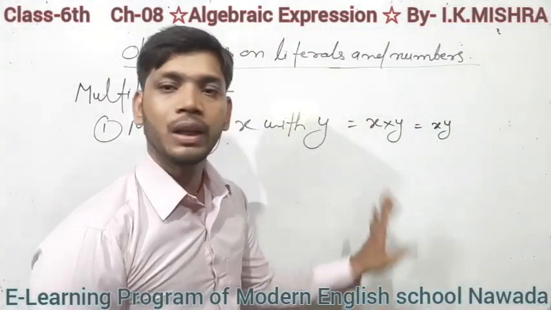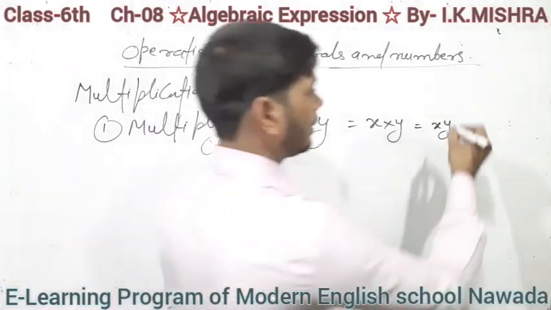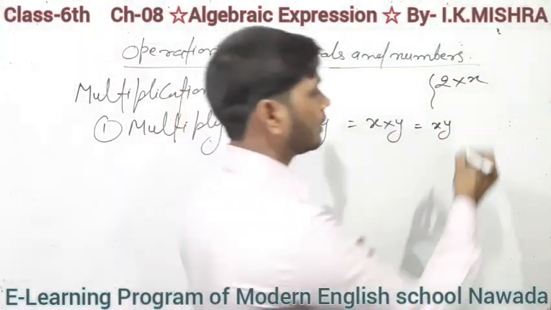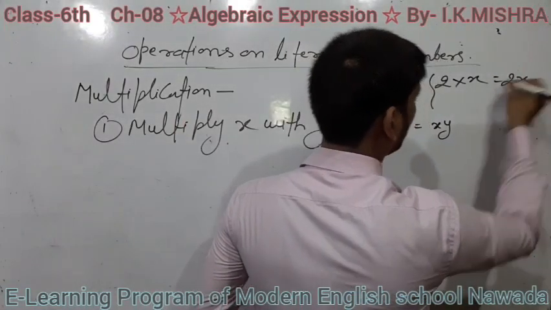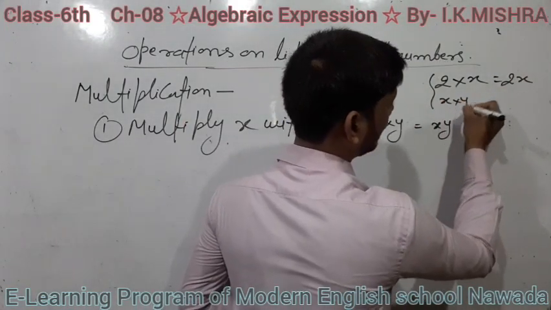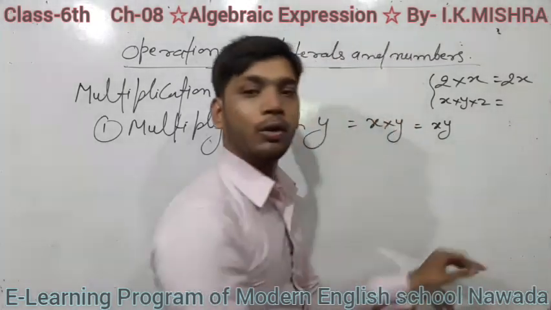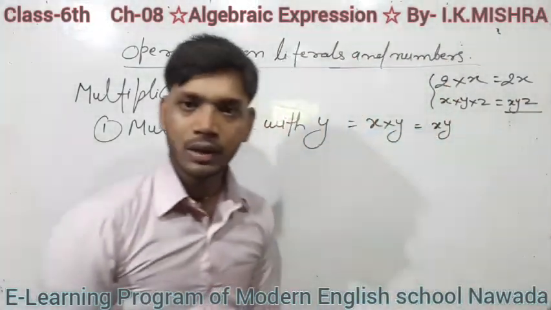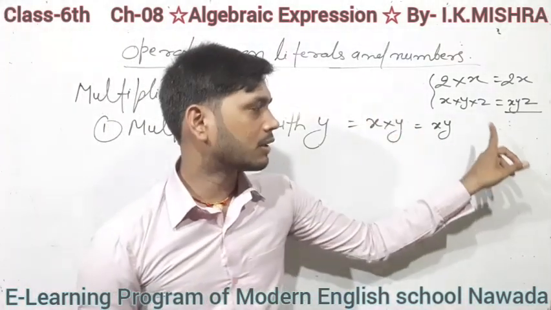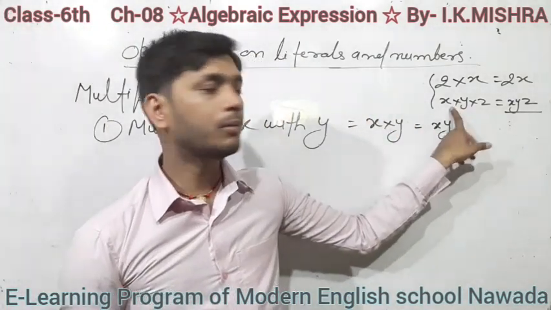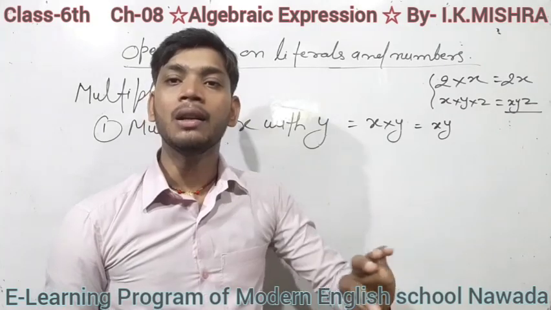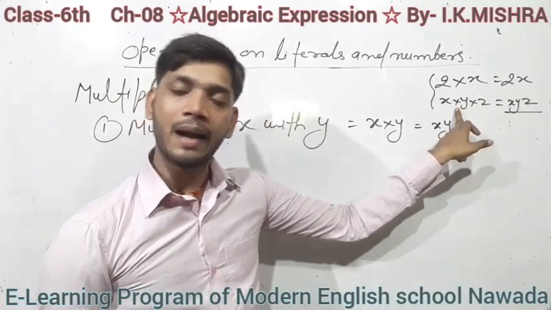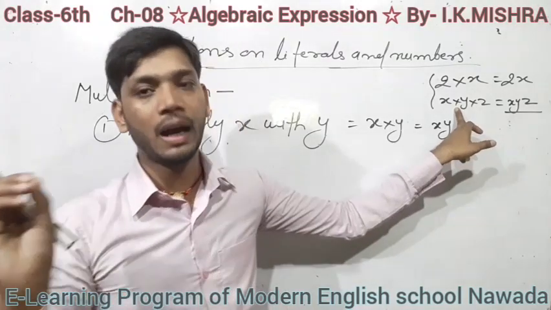Suppose I write 2 into x, you can write it 2x. If x into y into z, you can write it xyz. Clear students? In multiplication, when the sign is written between two letters, you can hide the multiplication symbol, and only in multiplication can you hide it.